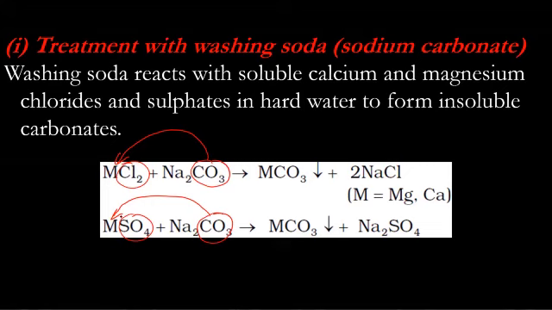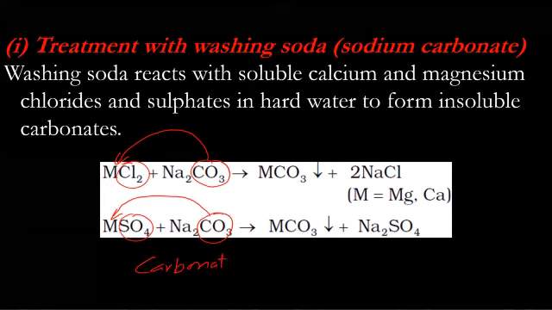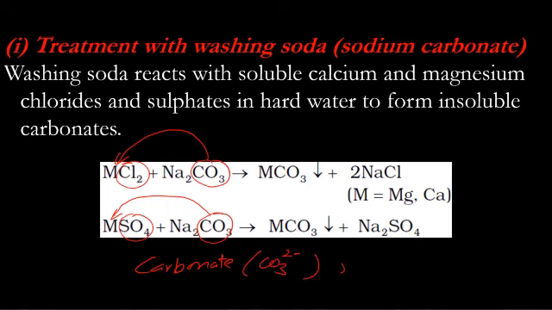So now there is no magnesium chloride, magnesium sulfate, etc. Hardness removed. So in the first case, when you use washing soda, carbonate replaces anions.